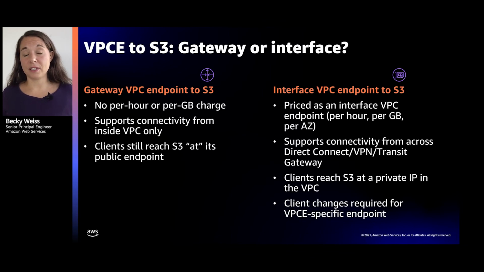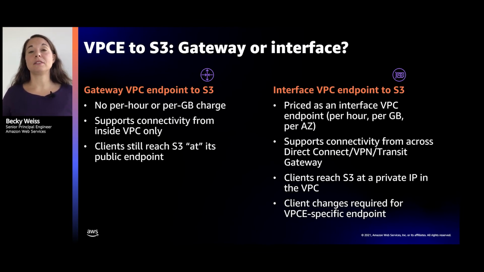The gateway VPC endpoint doesn't have any per hour or per gigabyte charges. It's basically just a route that's sending traffic like any other route in your VPC. It also requires no changes to clients, as we talked about before. Same code, same DNS name, same DNS resolution, same IP address, and the rest is just done with routes.